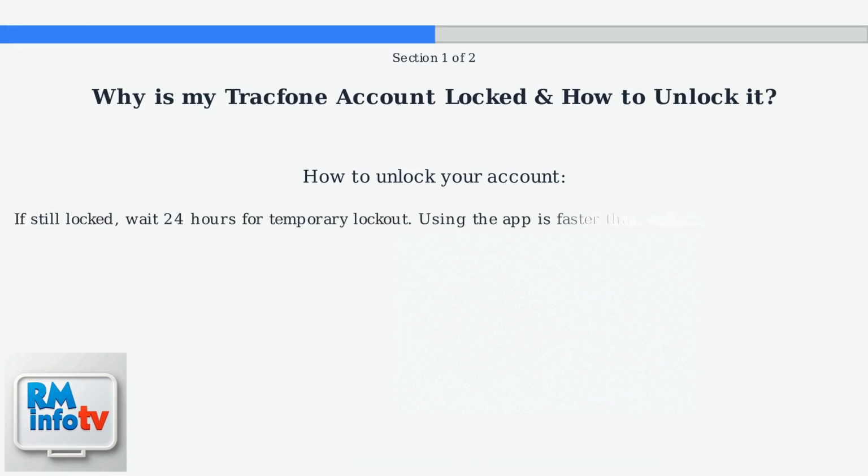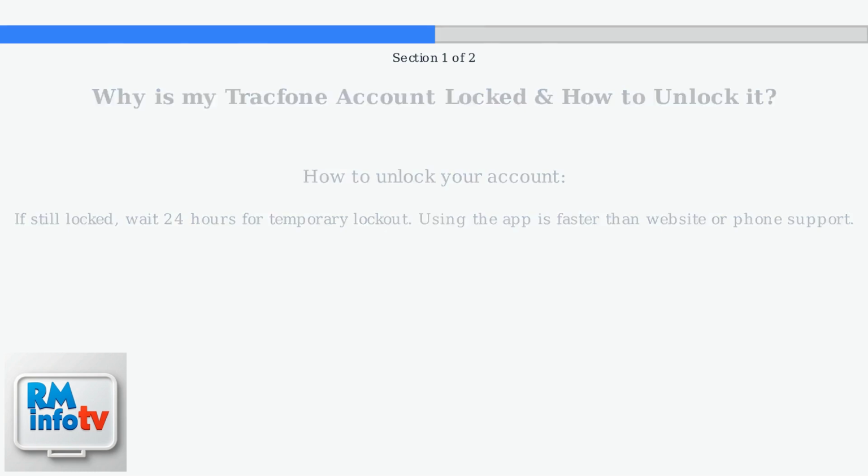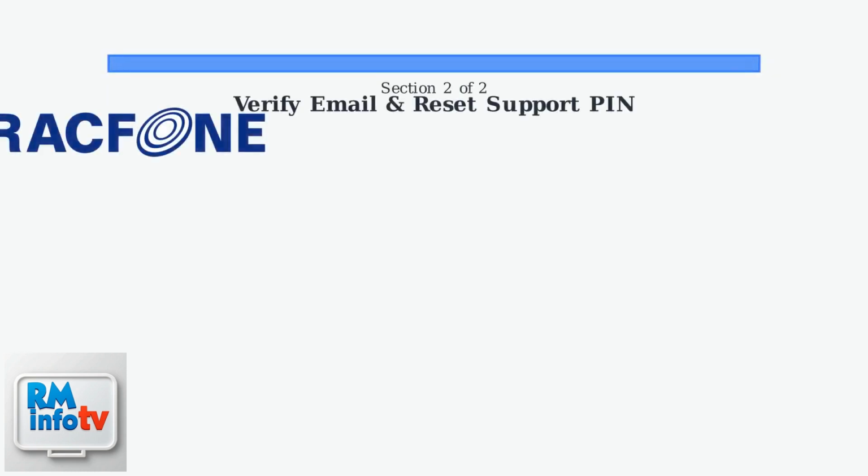If you're still locked out, it might be a temporary 24-hour lockout, so wait and try again. According to Tracfone's 2025 guidelines, using the app is generally faster than the website or phone support. To fully secure and unlock your Tracfone account, verifying your email and knowing your support PIN are crucial.